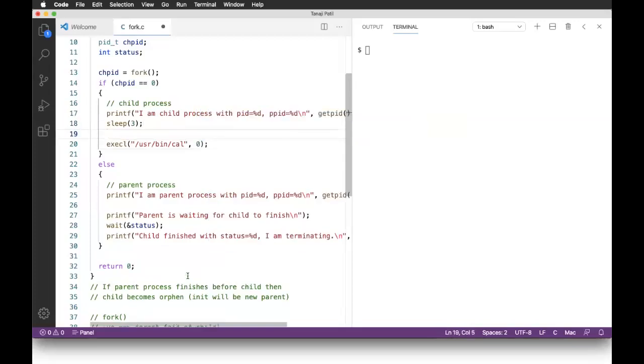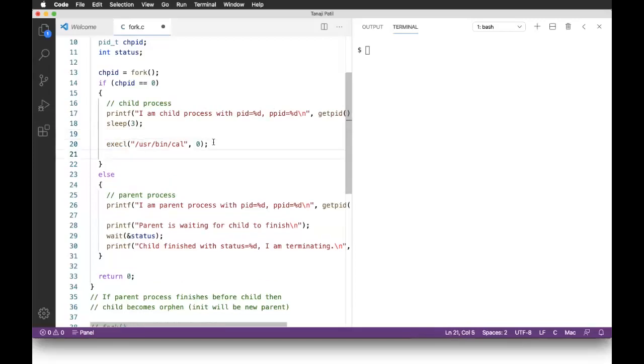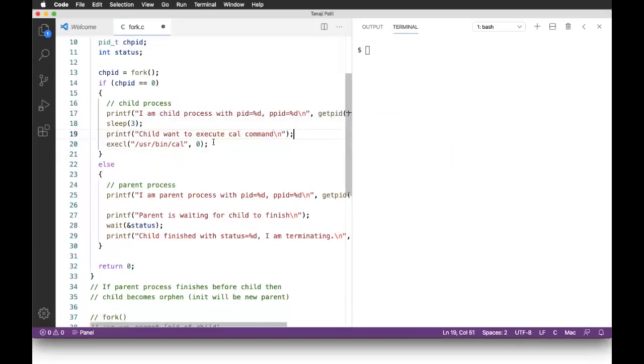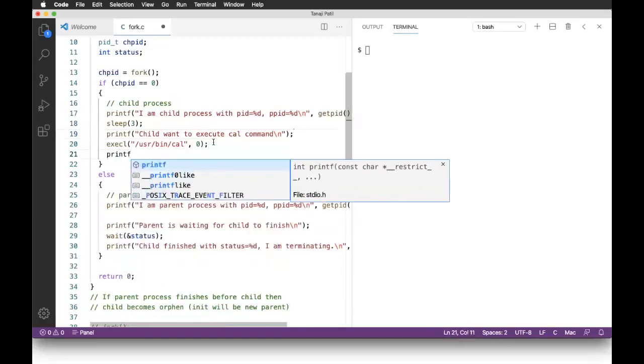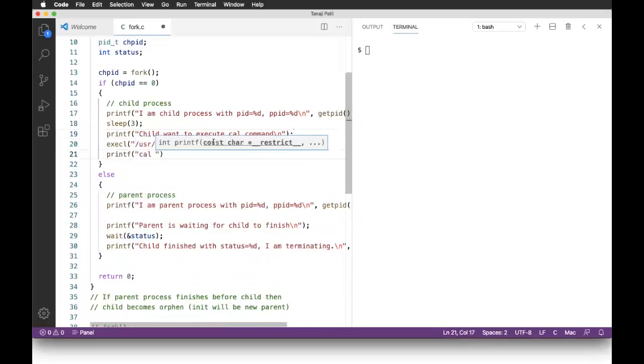So the child process will show PID and PPID, and it will go to sleep for 3 seconds. And now it wants to execute execl. That's it. And here, let me put something like printf, child wants to execute cal command, and printf, done.